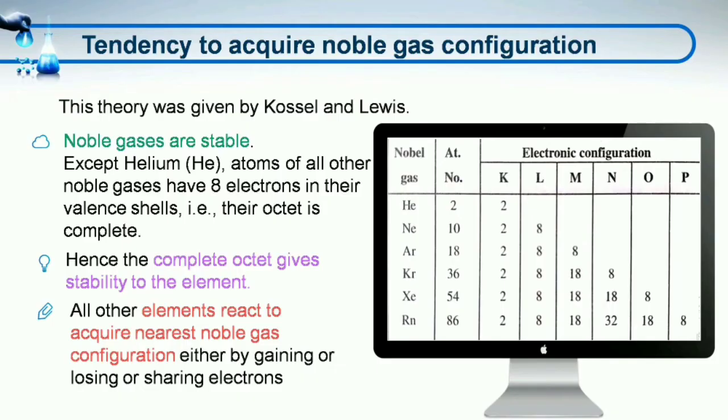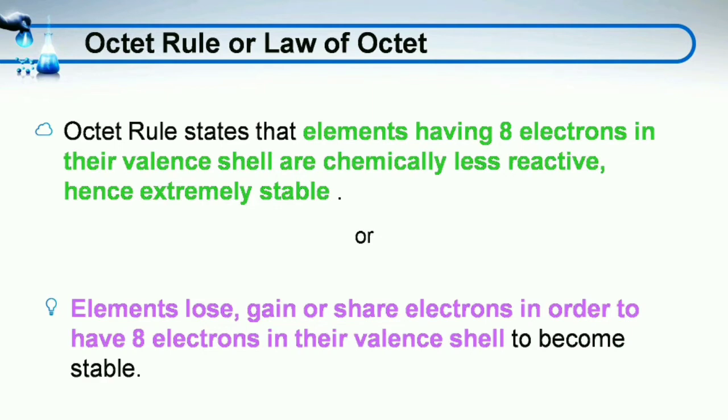Noble gases are stable, that's why they don't combine with any other atom. So it was concluded that 8 electrons in the valence shell, a complete octet, gives stability to the element. All other elements also want to get stable, and for acquiring stability, they must also acquire an electronic configuration similar to noble gases. So all other elements react or combine to acquire the nearest noble gas configuration either by gaining, losing, or sharing electrons. Based on this concept, the octet rule or law of octet was given.